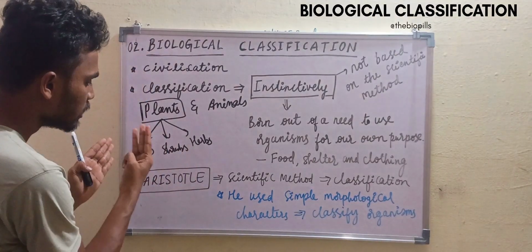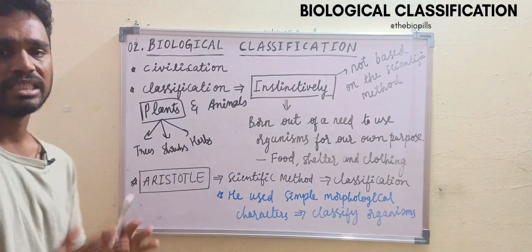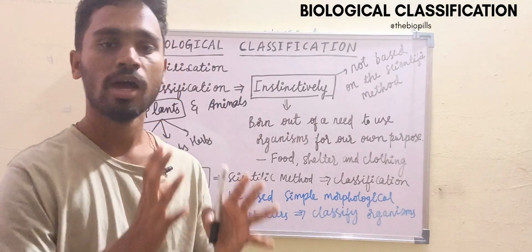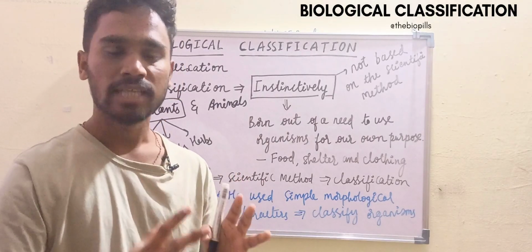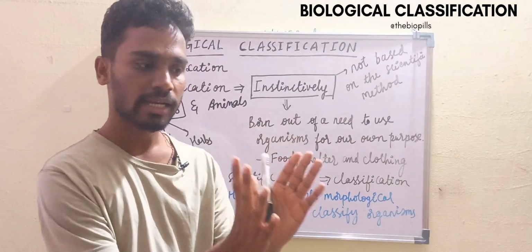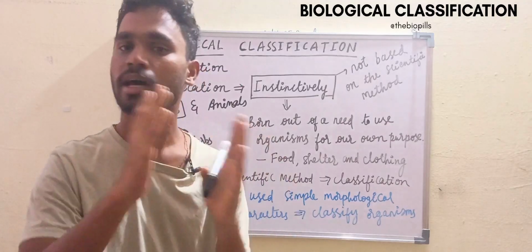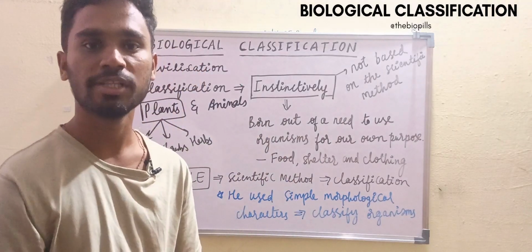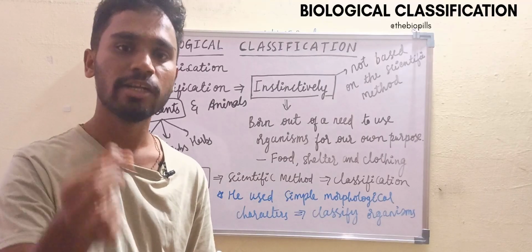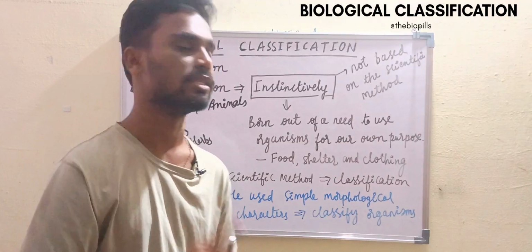So these three groups were made by Aristotle. Basically Aristotle used simple morphological characters on plants. As a result of this, he categorized plants into three groups: trees, shrubs, herbs. And I also told you the difference between trees, shrubs, herbs. If you have any doubt regarding this, please comment below. I will once again explain this.